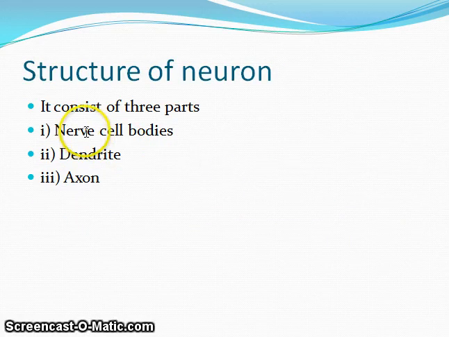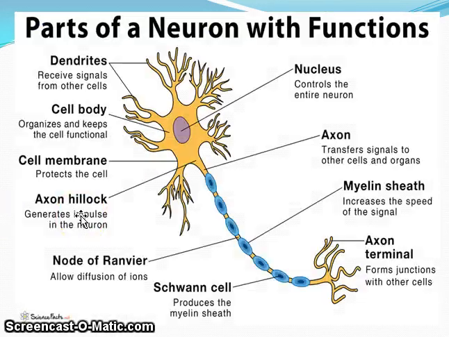Structure of neuron, it consists of 3 parts: nerve cell body, dendrite and axon. Here is the structure of neuron. See, this as a whole is known as the nerve cell body. It is of irregular shape. These are the dendrites.